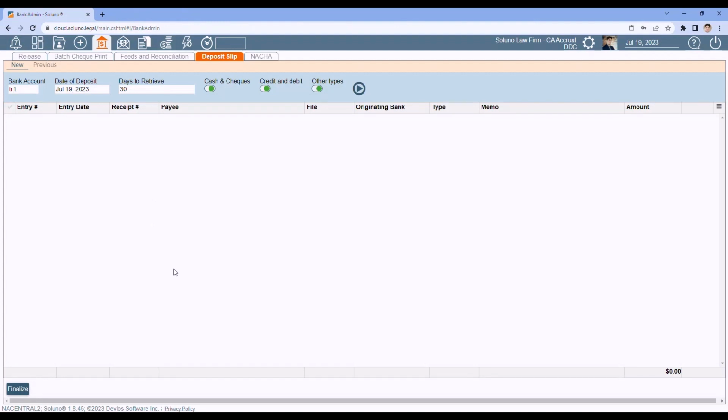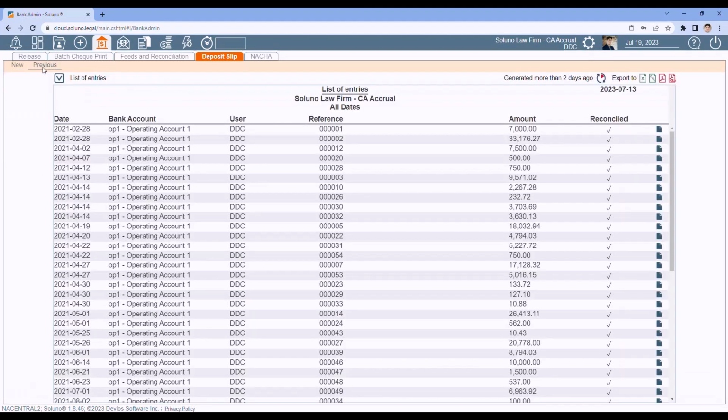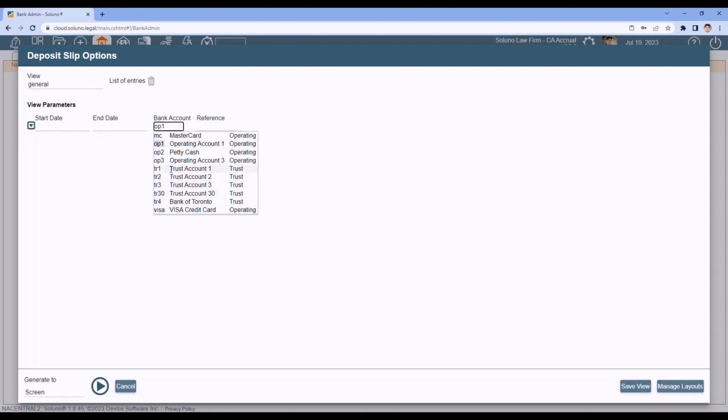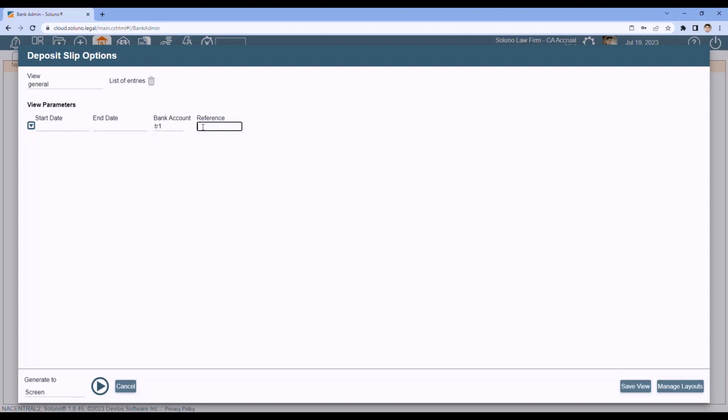If you need to see a previous deposit slip or edit a previous deposit slip, that's the Previous tab. Under Previous, go to List of Entries, hit the drop down, and choose your view. We only have the one view. Then you can narrow down a date range for your deposit slips. You can narrow it down by type of bank account. And the reference would be the deposit slip number if you're looking for a specific deposit slip. Then click Play to run the report.